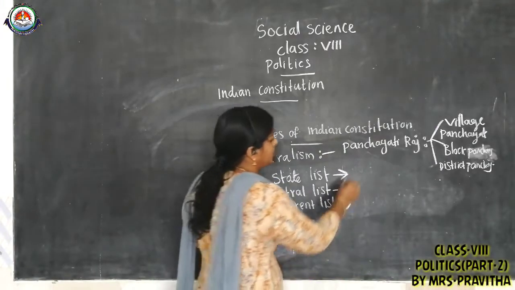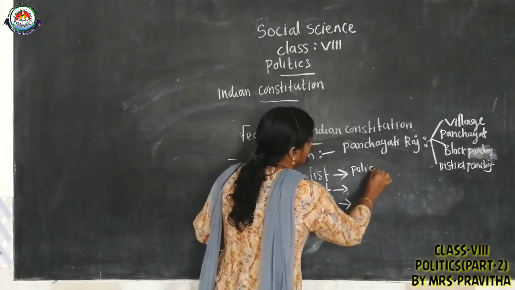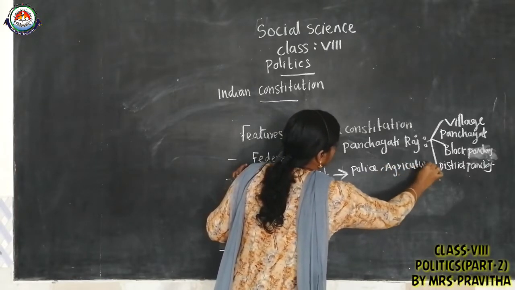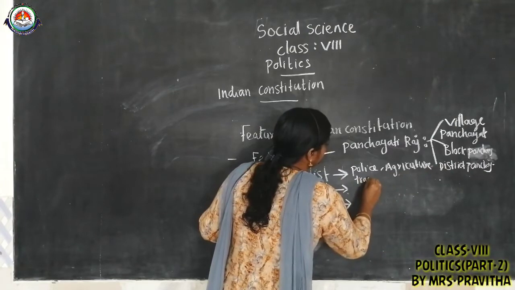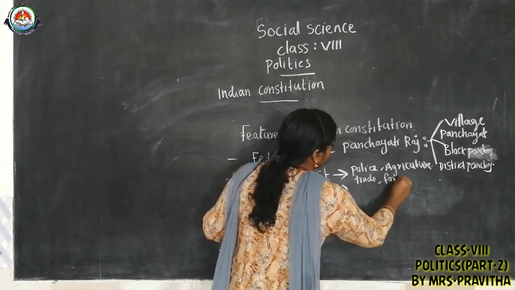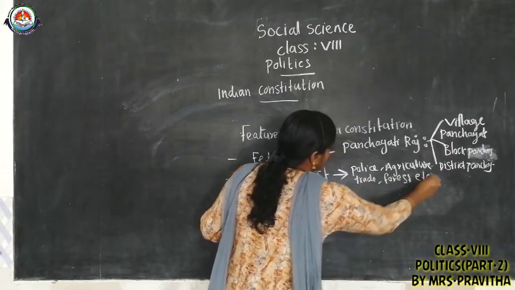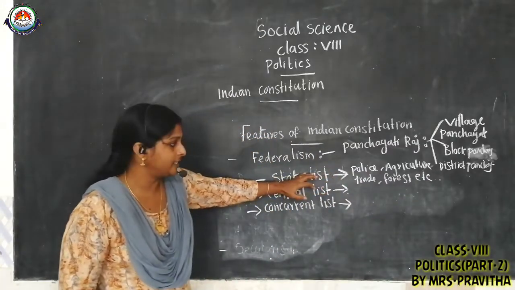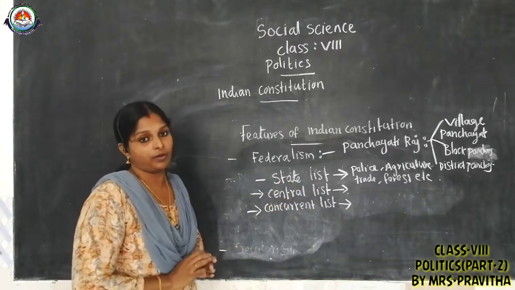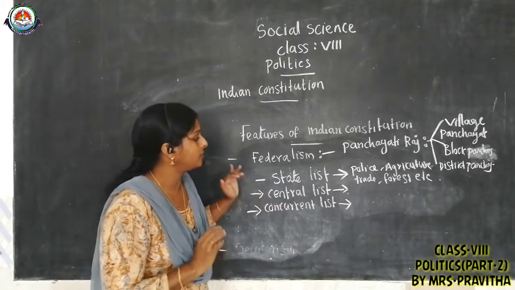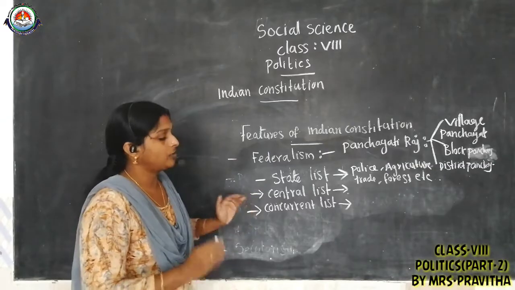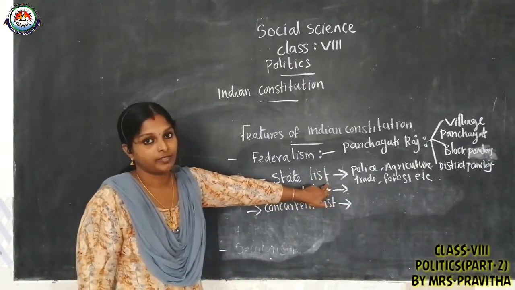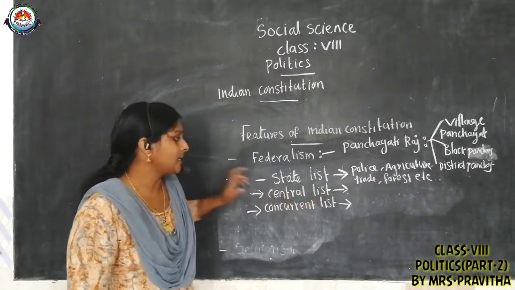For example, police, agriculture, trade, forest, and so many more, children. Regarding these subjects in the state list, only the state government has the power to take a decision or make a law. Then the next one, the central list.